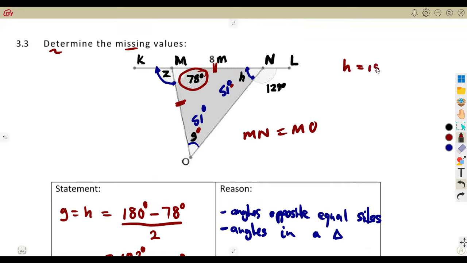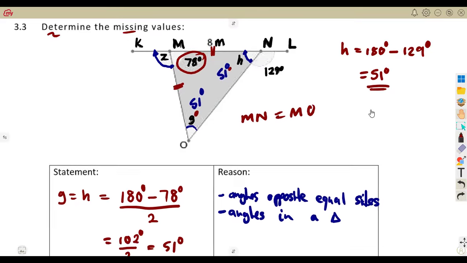It was going to be 180 degrees minus 129 degrees, which was going to give us 51 degrees. Angles on a straight line. So you can find h by that. Then you know that h is equal to g from the concept of angles that are opposite equal sides. You know that these two are equal. So to find h, there were so many ways.